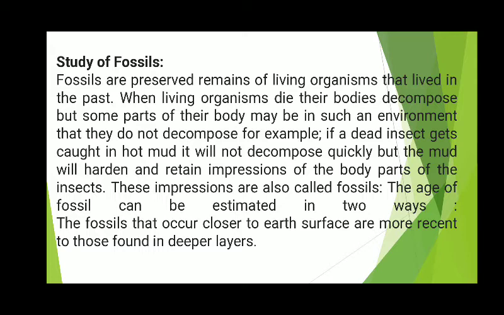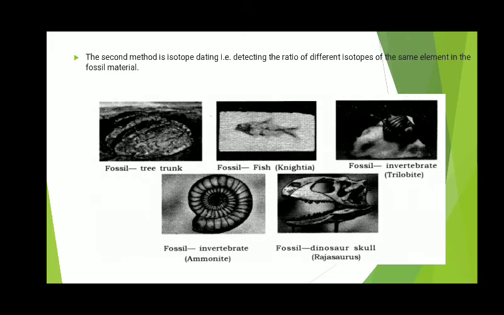The age of fossils. How can we estimate the age of fossils? The age of fossils can be estimated in two ways. First, by the relative method, and second, by the carbon dating method. What is the relative method? Dear students, remember it like this. When we dig into the earth, we find fossils at different depths.